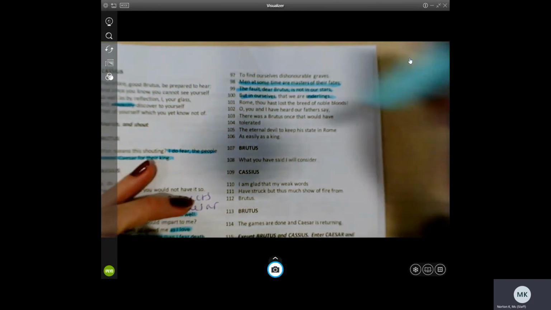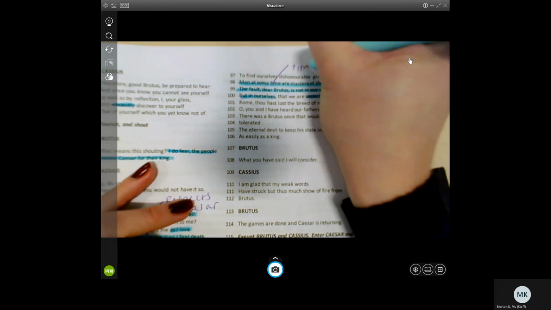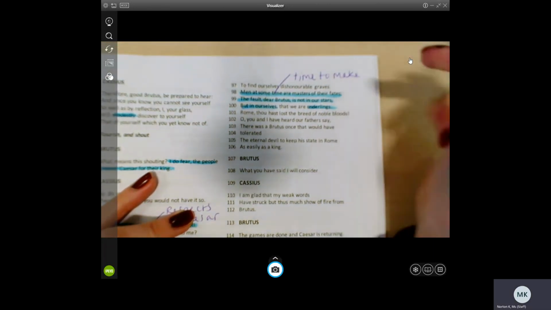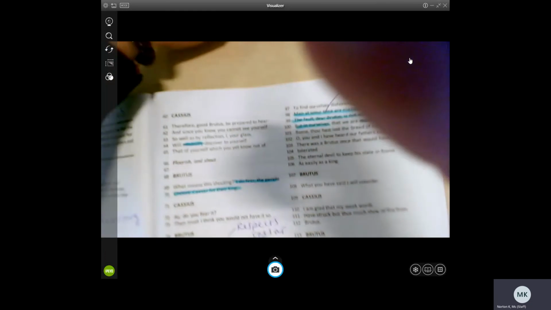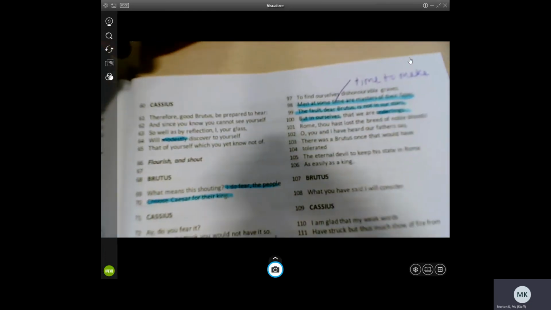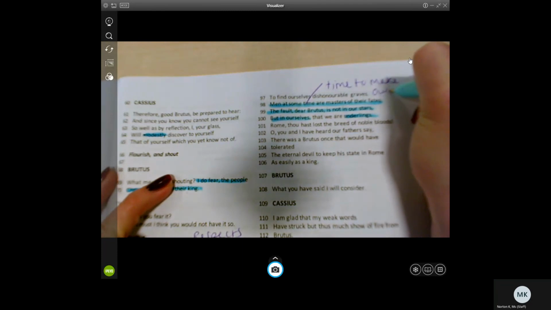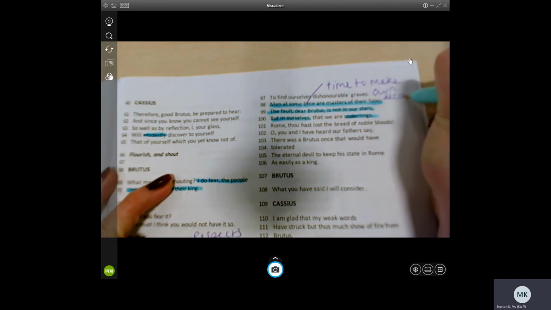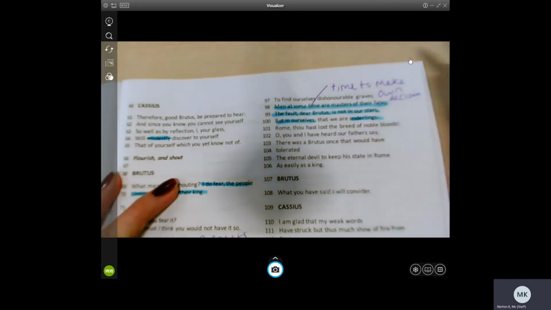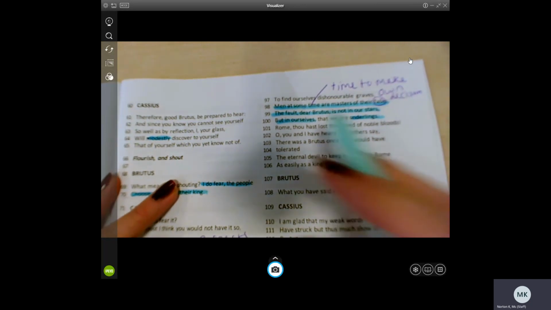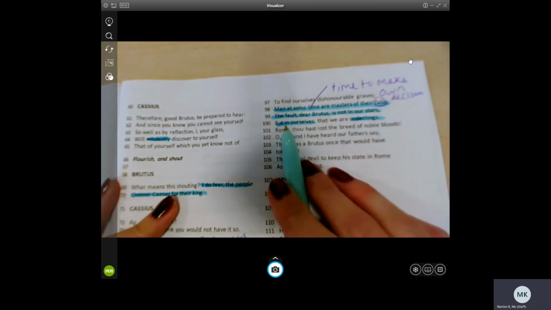Cassius feels that it's time to take control. I'm really sorry this is so blurry. I'm trying my best. They should decide to take their own decision of their own fate. It's their choices that matter. The fault, dear Brutus, is not in our stars, but in ourselves.